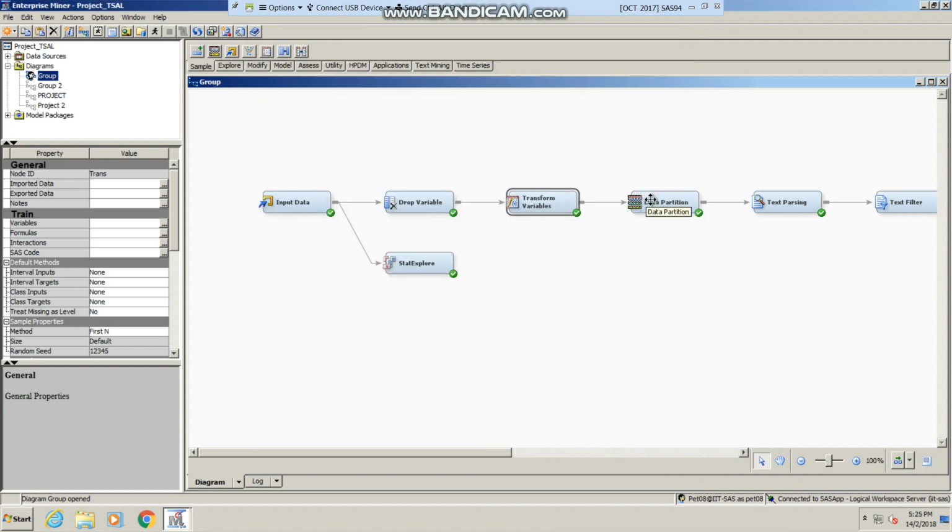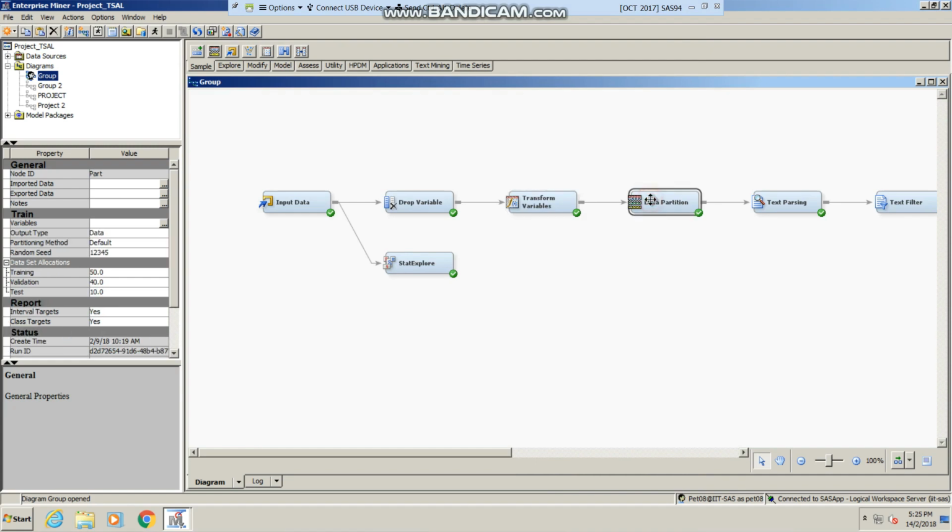Next, we added a data partition to partition our data. We partition data into training, validation and test. Training data is used for preliminary model fitting. Validation data is used to prevent the modeling node from overfitting the training data and to compare models. Test data is used for the final assessment of the model. We put 50% for training, 40% for validation, and 10% for test.